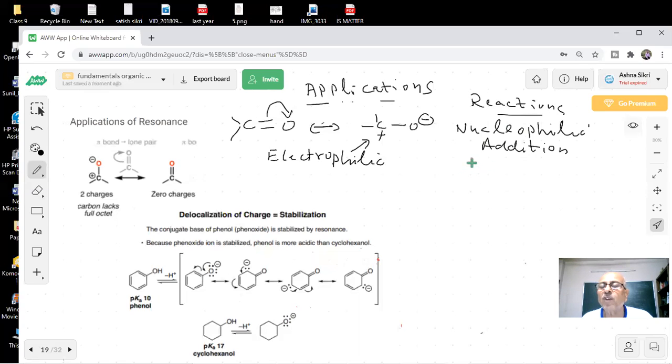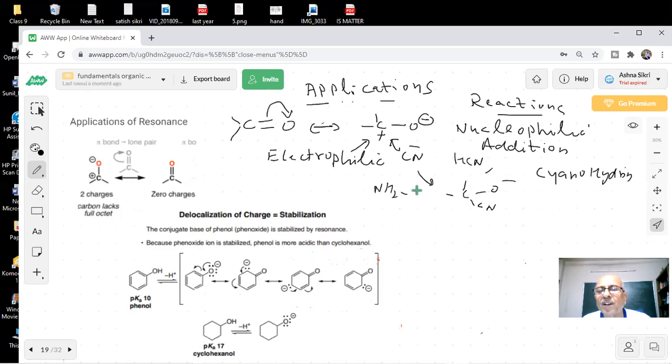Nucleophiles attack here. If you have heard about HCN, what do you get? If CN comes here, what is the result? What is the name of this compound? Sir, it is cyanohydrin. Cyanohydrin is the correct answer, student. You have seen cyanohydrin, bisulfite addition product. If I put NH2OH, hydroxylamine, you have seen what they form: oximes.